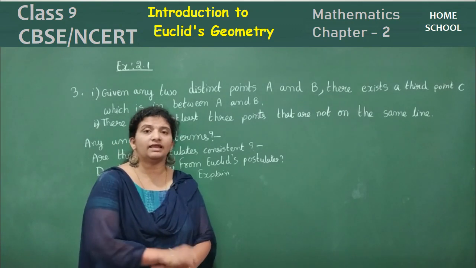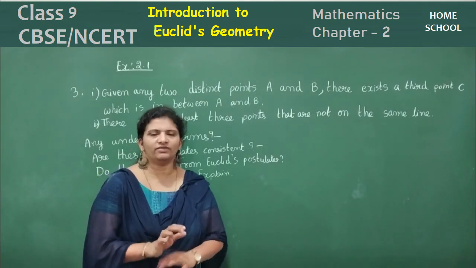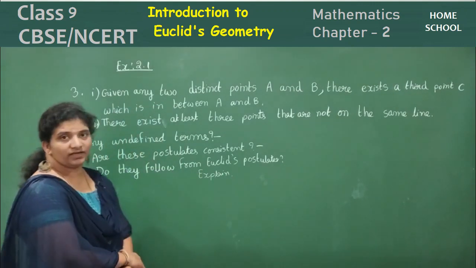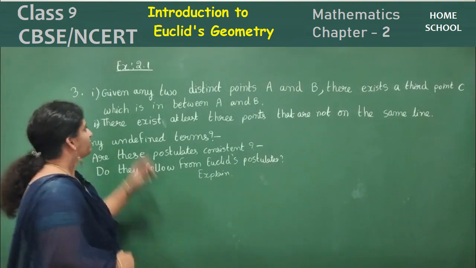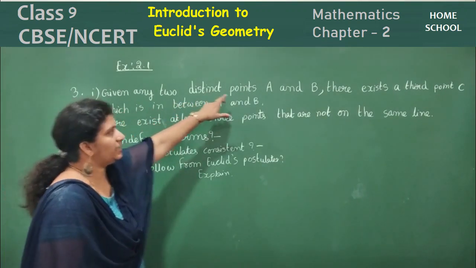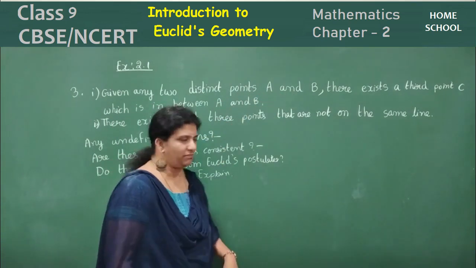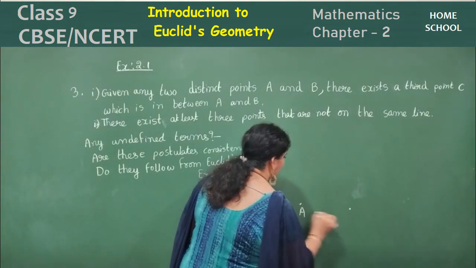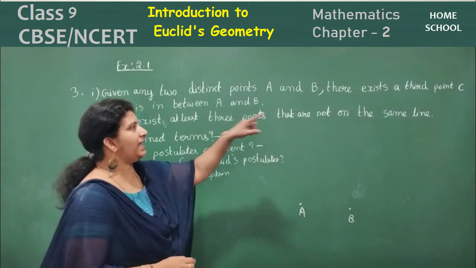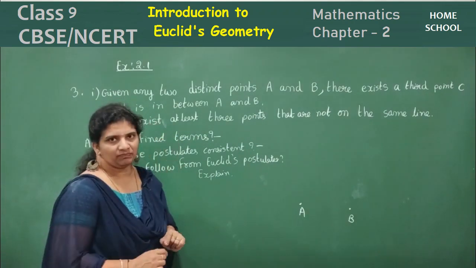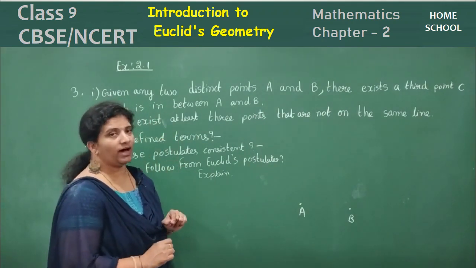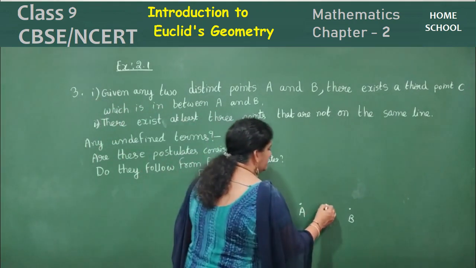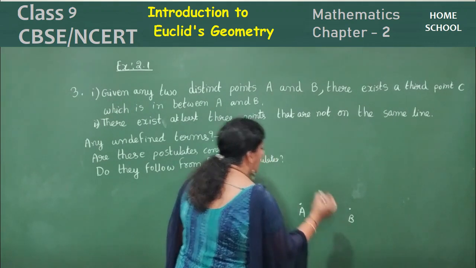Are there any other definitions they asked? No, those definitions are enough. So let's see the third one. They have given 2 postulates here. Given any 2 distinct points A and B, there exists a third point C, one more point C which I have to mark here, which is in between A and B.